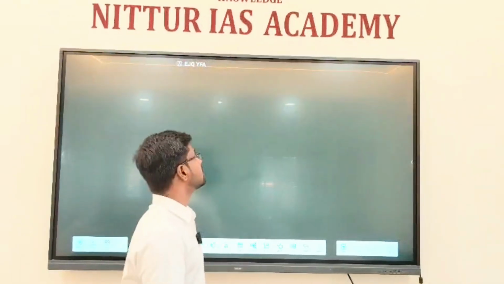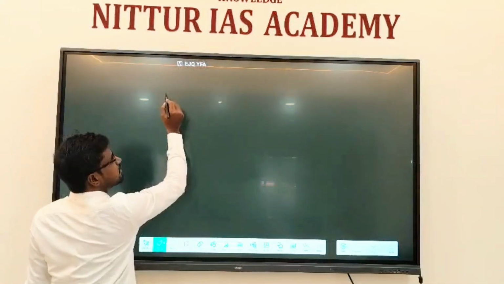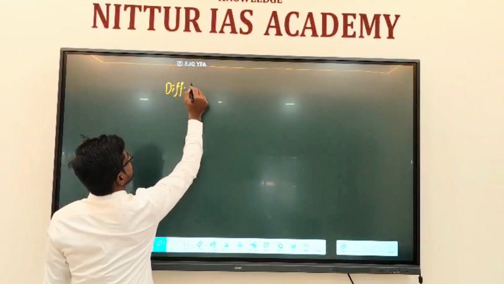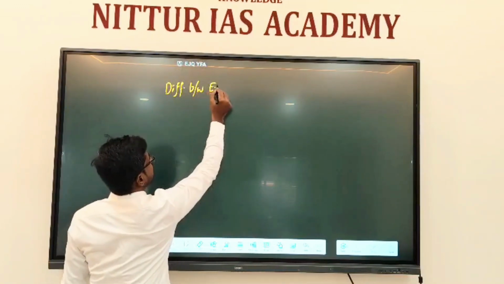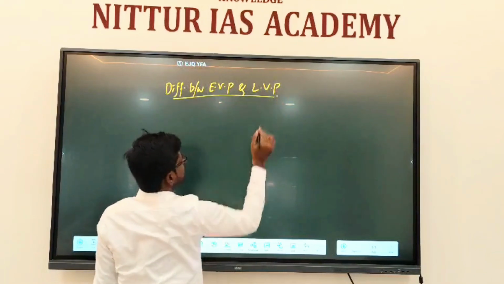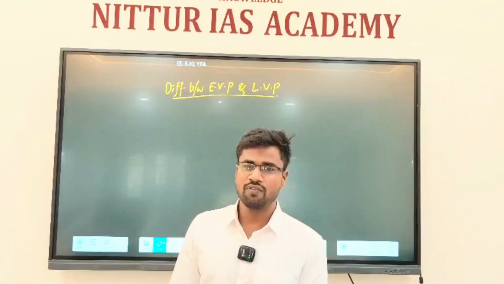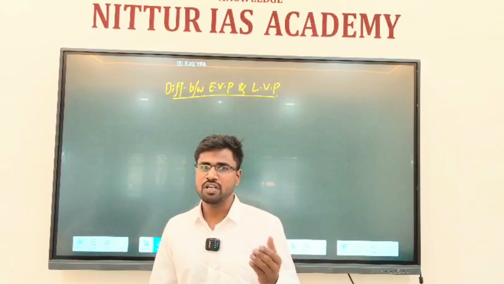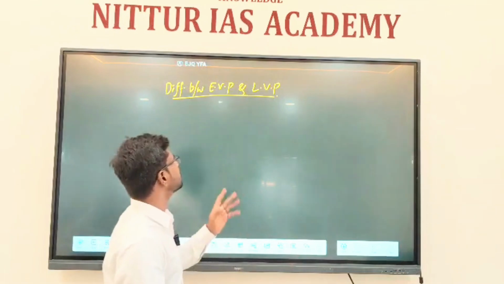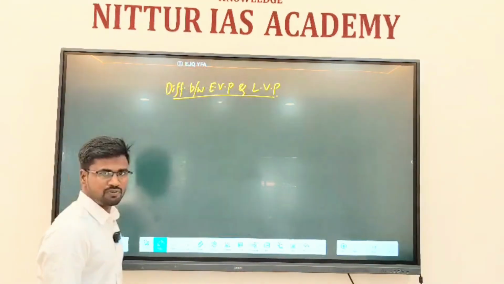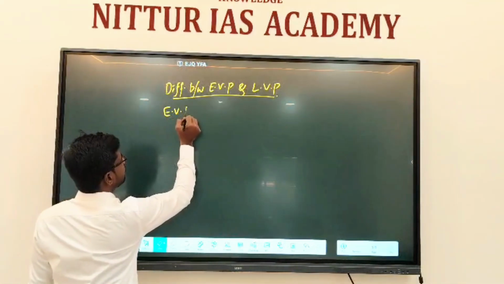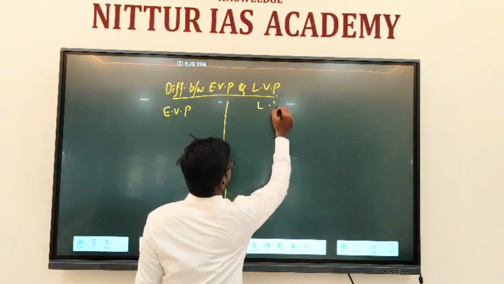Welcome everyone. Let us start with the difference between the early Vedic period and the later Vedic period. In these long 1500 years, we need to understand what the main changes were and what evolutions were happening during this period. Let us bifurcate these two periods, the early Vedic period and the later Vedic period.